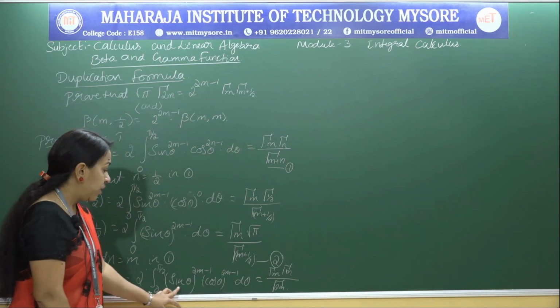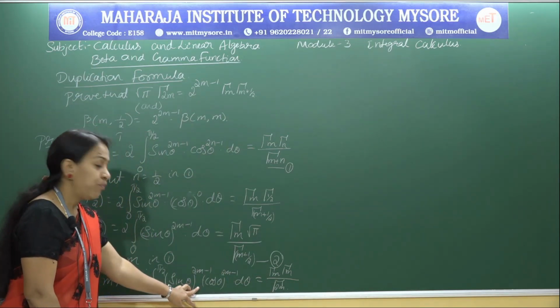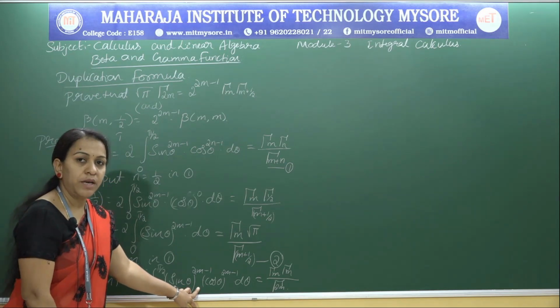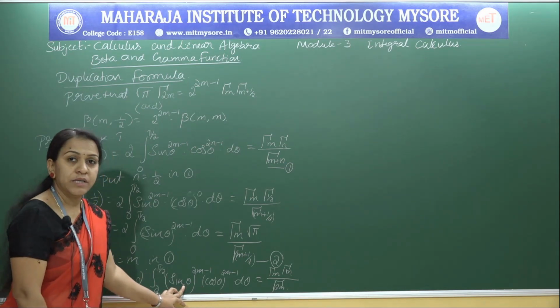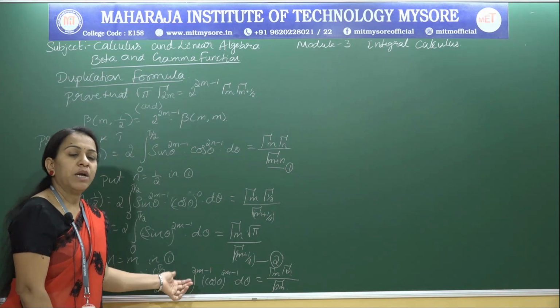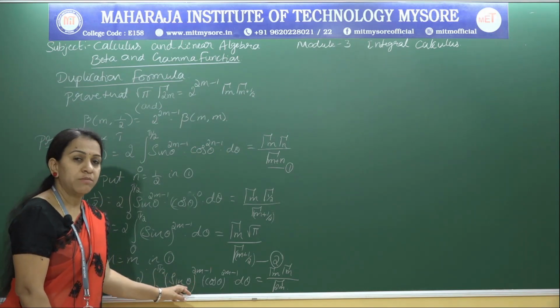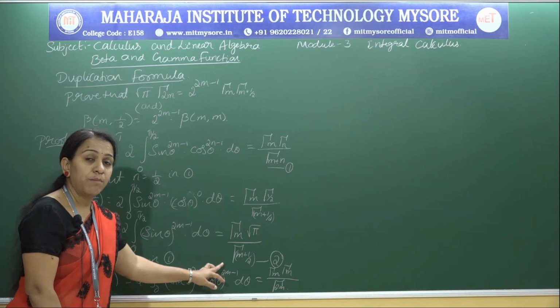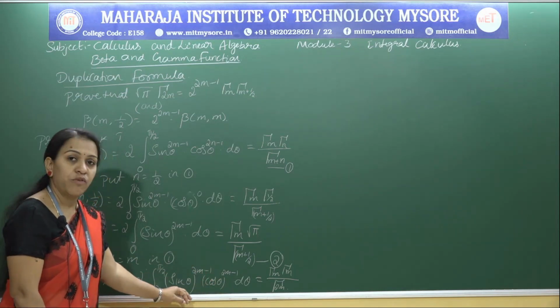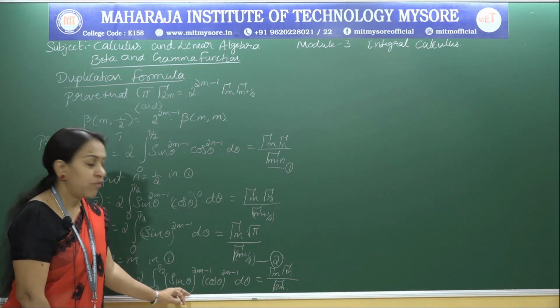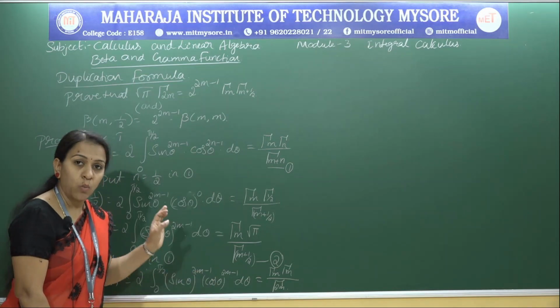Okay, so now here sin theta and cos theta both have a common power, right? So I can rewrite this as sin 2 theta if I multiply and divide by 2 to the power of 2m minus 1.